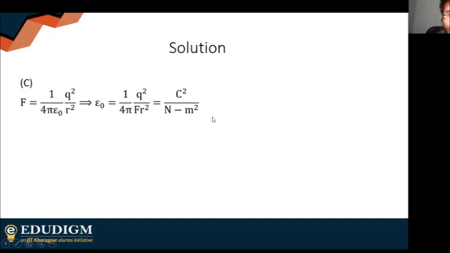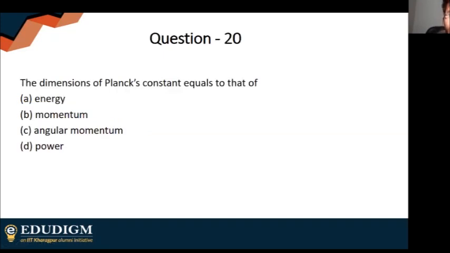Right. Moving on. My next question: the dimension of Planck's constant equals to that of. Obviously, energy is not possible because Planck's constant itself is energy by frequency.